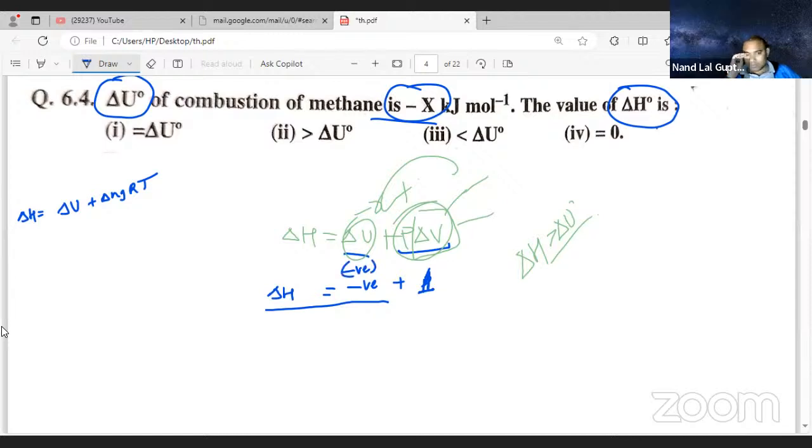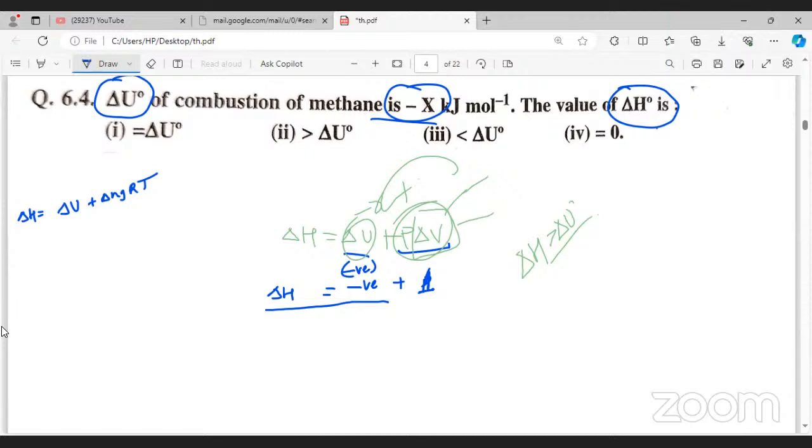Sir, in the question, only its relation with del U naught is asked. The fourth option is wrong because it cannot be 0. Equal to del U naught is also not possible. So we have to choose between 2 and 3. We are adding P del V to del U, so that means this is greater than del U. That is why I think this should be option 2.